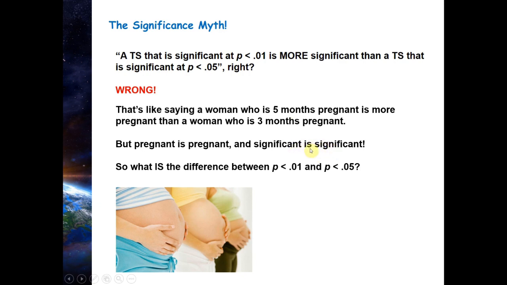If you're saying your statistic is significant, it means it met the criteria. If you're saying it's not significant, it means it didn't meet the criteria. All right, there's no such thing as saying one is more significant than the other. But just like there is a difference between a 3-month pregnant woman and a 5-month pregnant woman, there is a difference between 0.01 and 0.05. There is a difference between them.